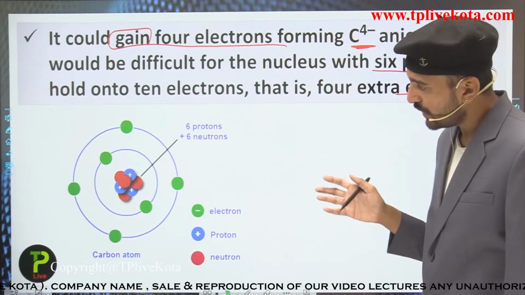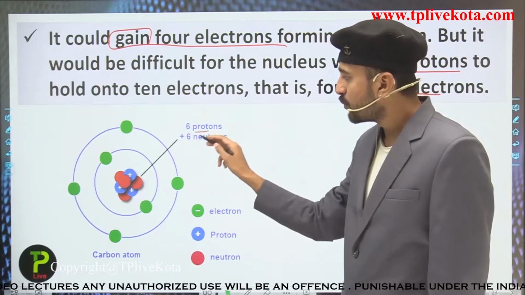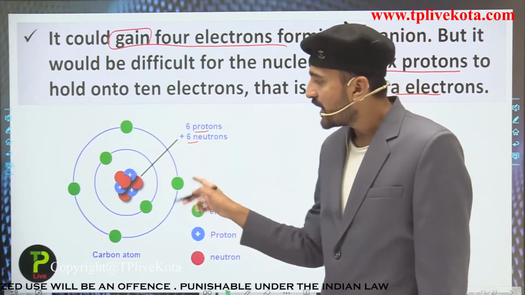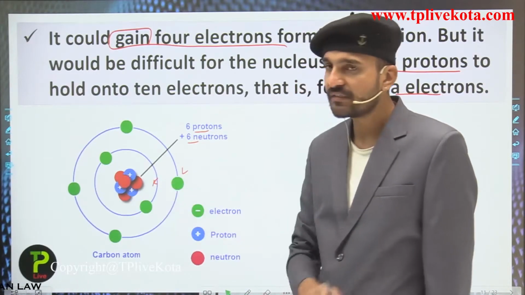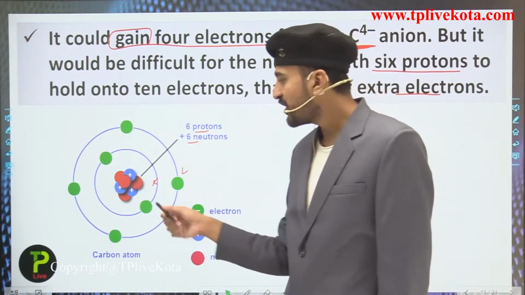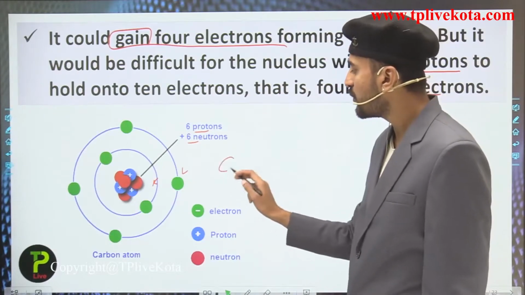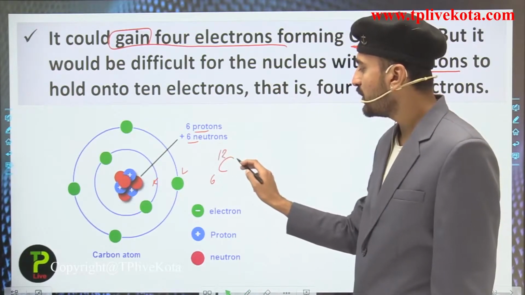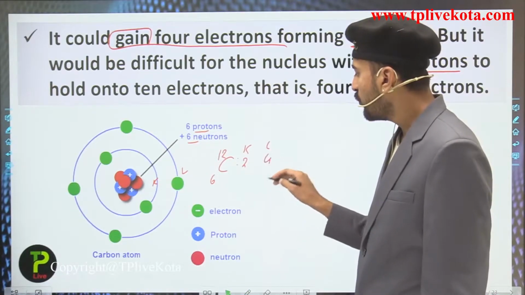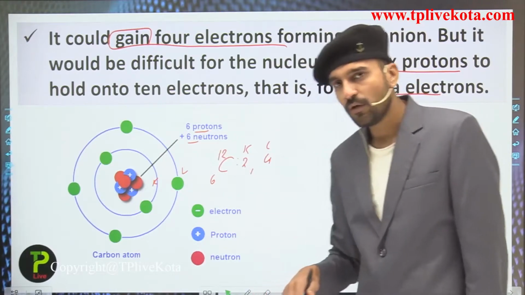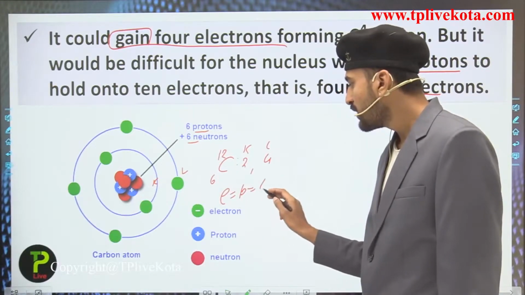For understanding, you can see here this is the carbon atom, which contains a nucleus in which 6 protons and 6 neutrons are present, and it has 6 electrons distributed in the K shell and the L shell. The first shell is the K shell, the second shell is the L shell. The K shell contains 2 electrons while the L shell contains 4 electrons. As you have already seen, 6 is its atomic number, 12 is its mass number, and its electronic configuration is 2, 4. Here you can see the number of electrons equals the number of protons, that is 6.